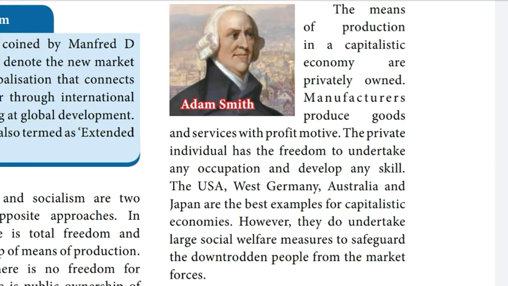Manufacturers produce goods and services with a profit motive. The private individual has the freedom to undertake any occupation and develop any skill. The USA, West Germany, Australia and Japan are the best examples of capitalist economies. However, they do undertake large social welfare measures to safeguard the downtrodden people from the market forces.